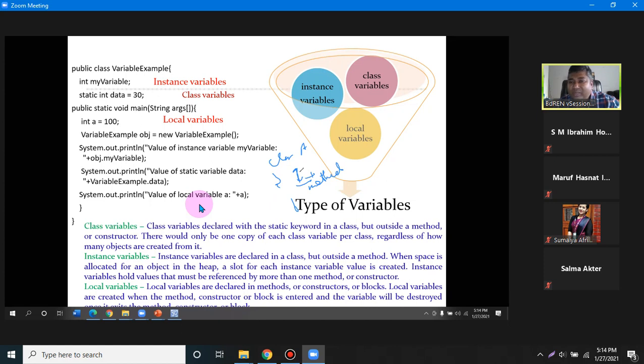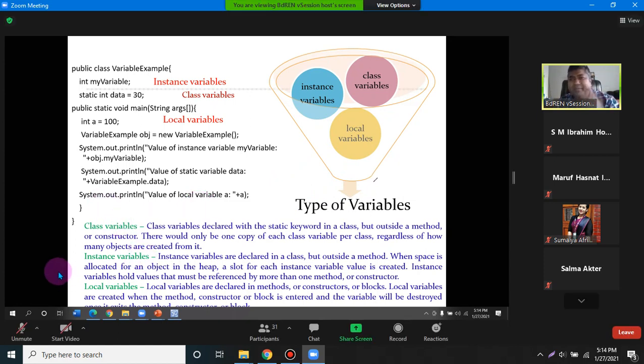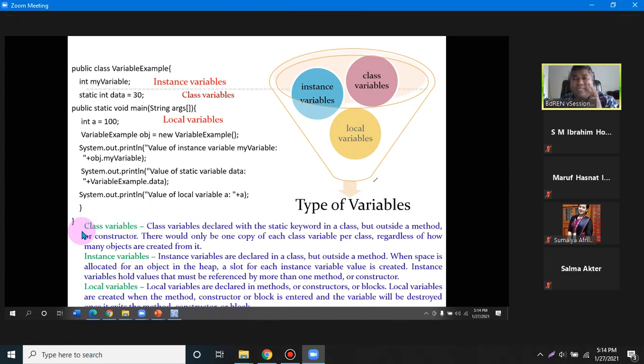So not only data, the operation also you can do inside the class. So class will define data as well as the operation of the data. So in a class, we have three types of variable we can declare. Data means variable, we have to store the value. Obviously, constant type also we can declare, but there are three different types of data we have.